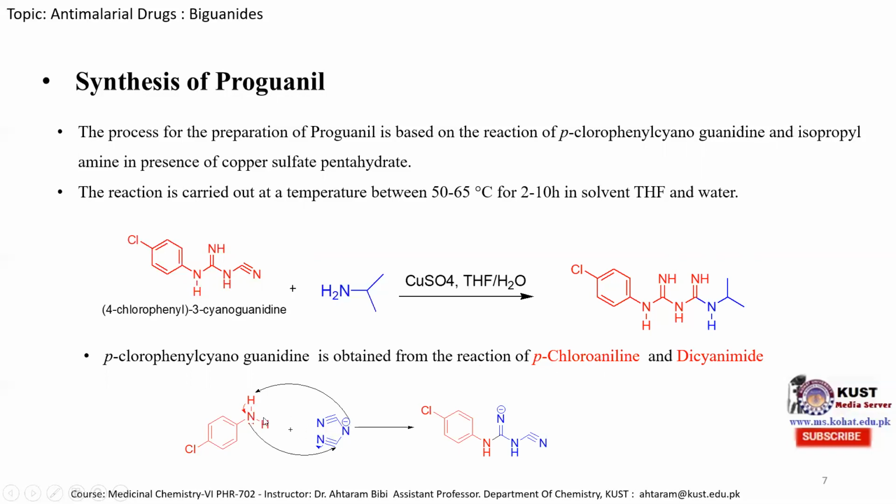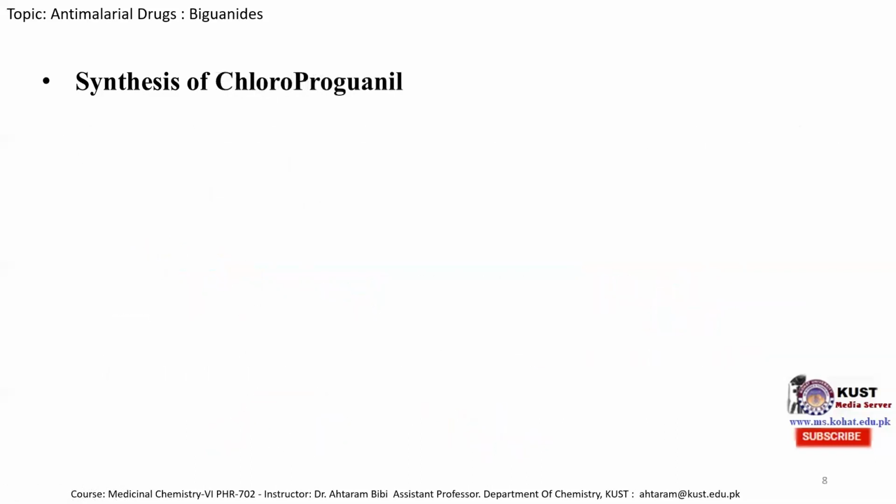And when these two molecules are reacted, the negative ion of nitrogen takes one of the hydrogens from here. So this negative charge attacks this carbon atom, and this pi electron pair shifts towards the nitrogen atom carrying the negative charge, producing this 4-chlorophenyl 3-cyanoguanidine anion. And as the water molecule is present, this nitrogen gets protonated, and we obtain the 4-chlorophenyl 3-cyanoguanidine molecule.